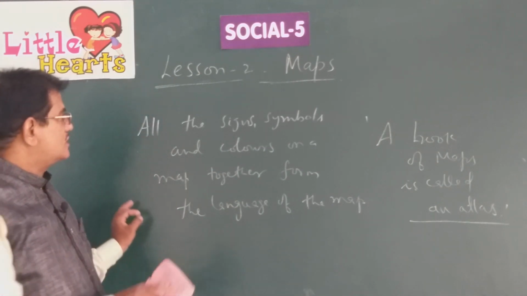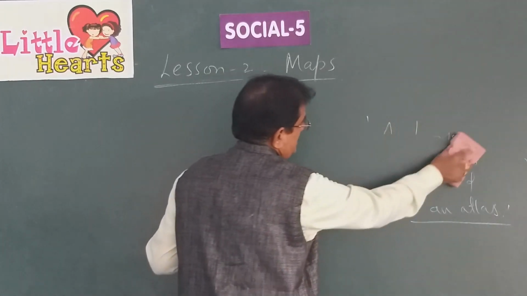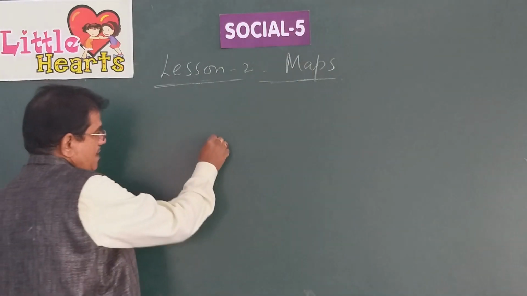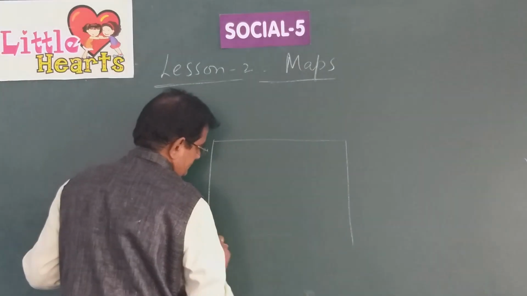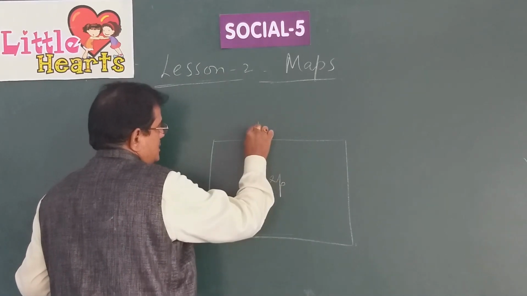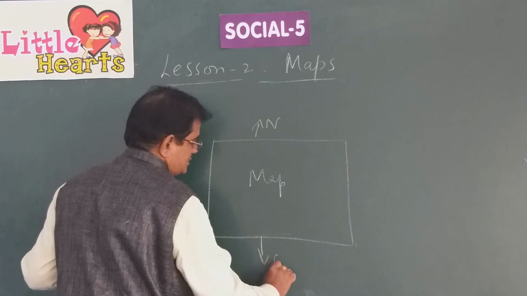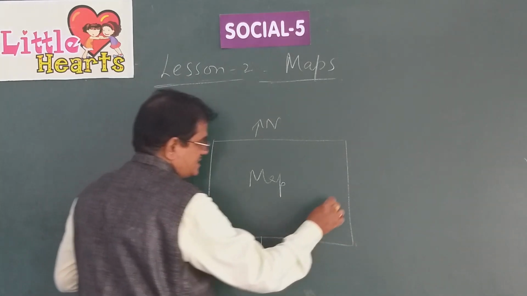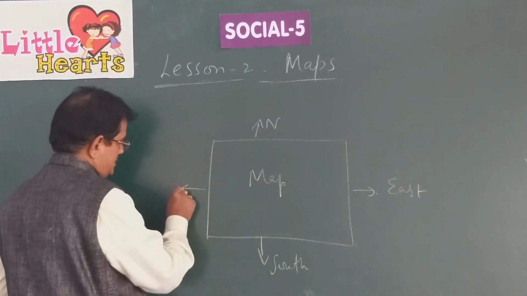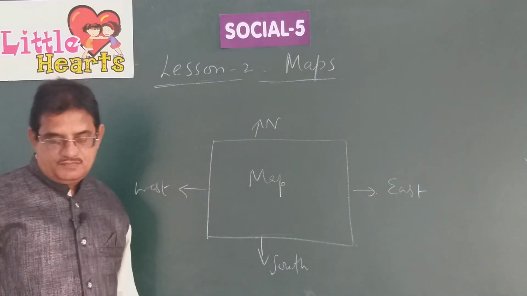Earlier, in the previous class, we talked about maps and also the directions of a map. Suppose this is a map. The top portion is always north. The bottom portion is called the south. The right side of the map is east. The left side of the map is the west. These are the directions on a map.